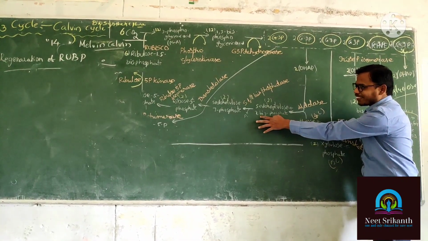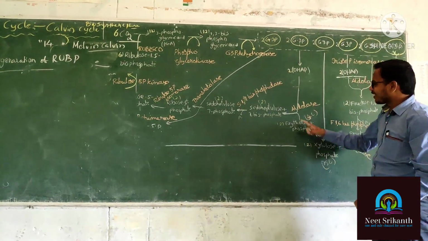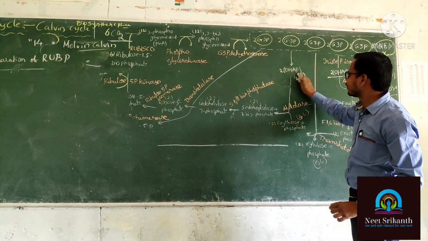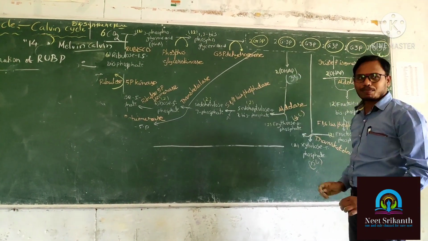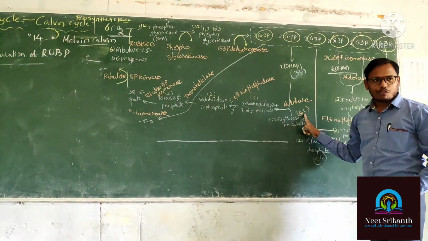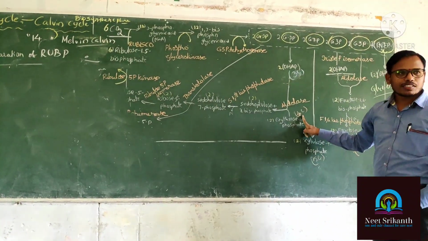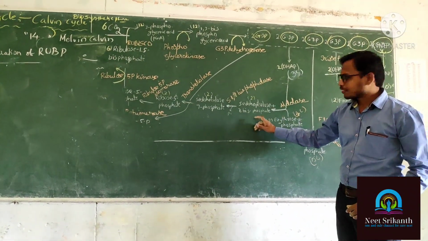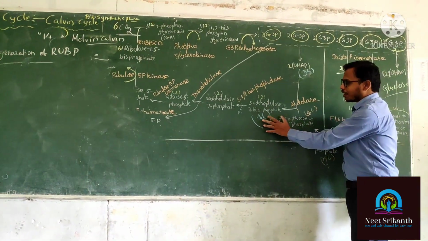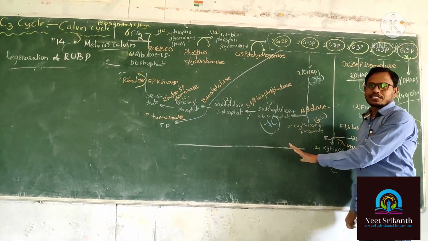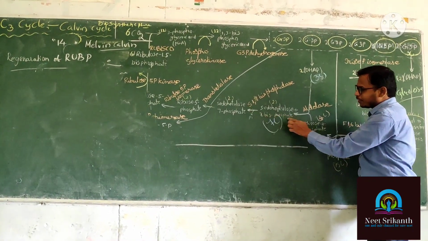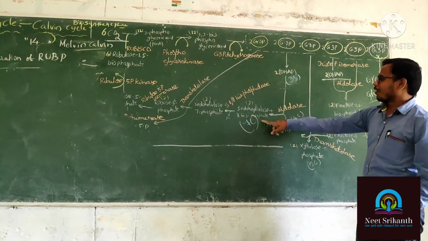Pseudo-heptulose 1,7 bisphosphate. Here we observe the DHAP, dihydroxyacetone phosphate, is having how many carbons? 3 carbons. Okay. Now erythrose 4-phosphate is having 4 carbons. 3 plus 4 is equal to 7. And then you can observe a product. The product is having 7 carbons. So the 7 carbon product is formed here. That name is pseudo-heptulose 1,7 bisphosphate.